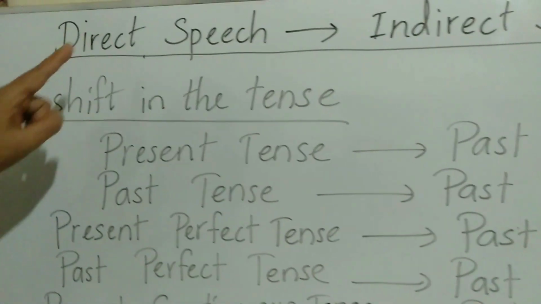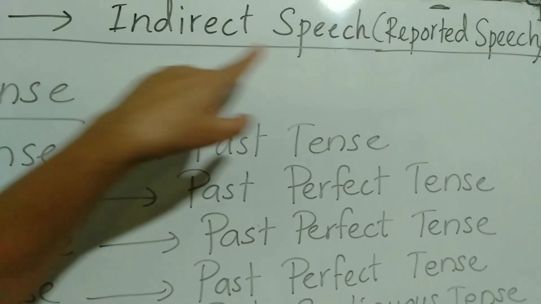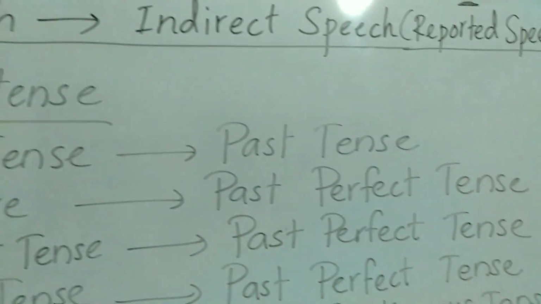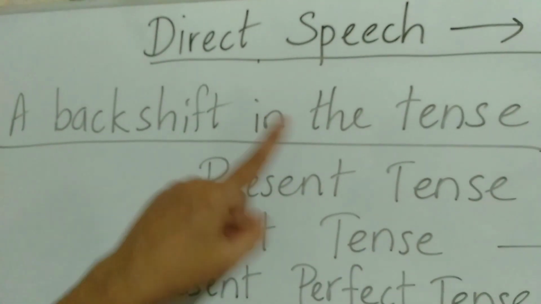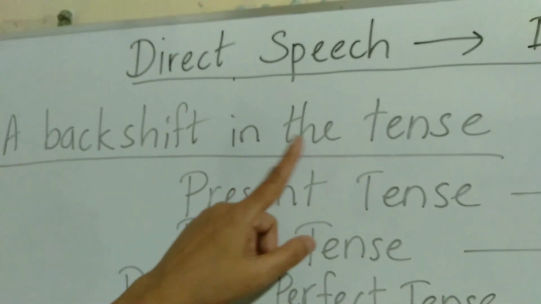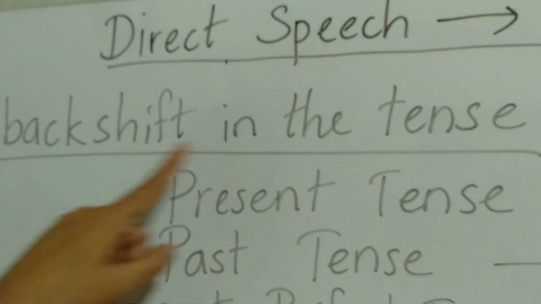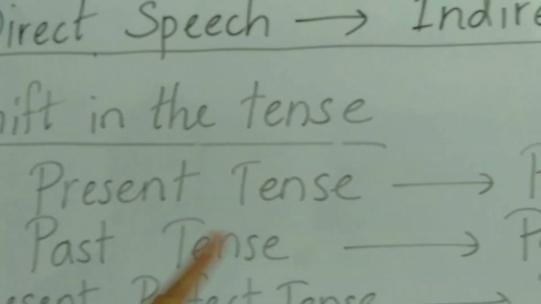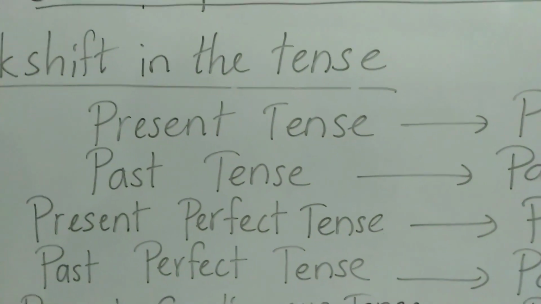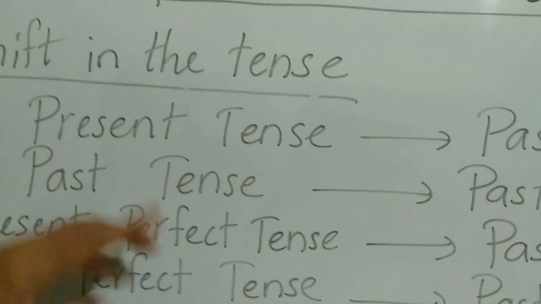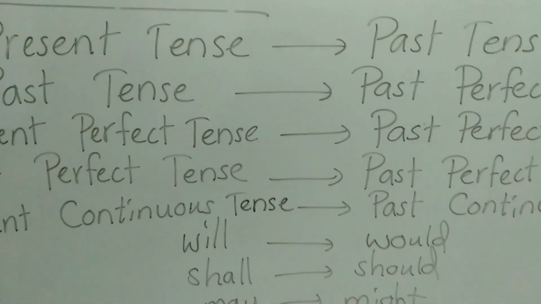When we turn a direct speech sentence into an indirect or reported speech sentence, it is very important to know how the tense is changed, a back shift in the tense. You want to remember all these things in your mind. This is very important for this lesson.